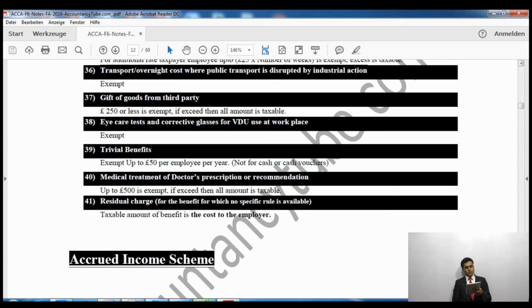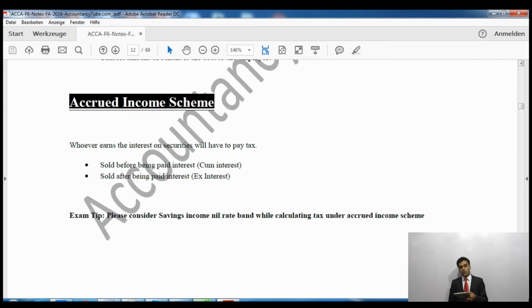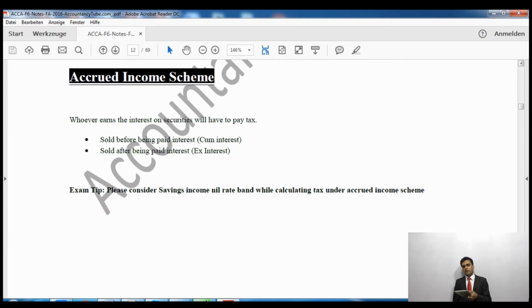Alright, next one is the accrued income scheme. Now the accrued income scheme especially applies to gilts, which are government securities, because they are exempt from capital gains tax. So what happens is that people sell the gilts just before the interest date. Say for example, if I buy a gilt and keep it for some time, interest is paid four times a year, quarterly. After receiving one interest, I keep it until the next interest date, right?